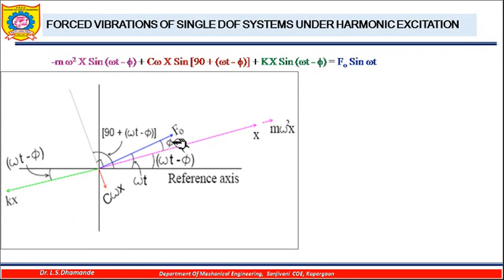Now we will try to plot these forces in the form of vectors. Let us see here. First, the excitation force we will mark in the form of a vector, F0 sin omega t. F0 is its maximum amplitude, and with omega t it is going to vary.